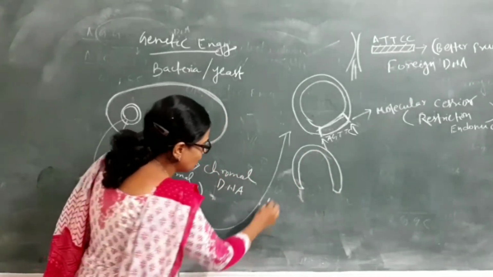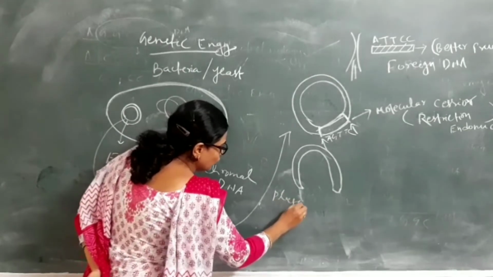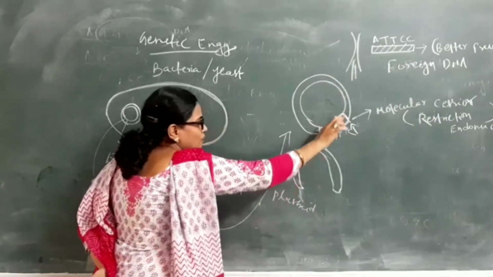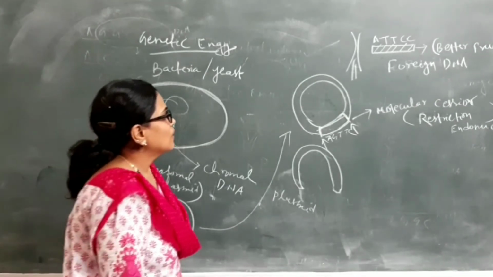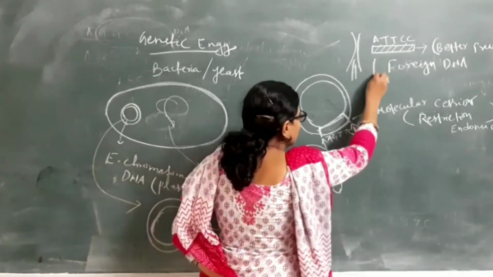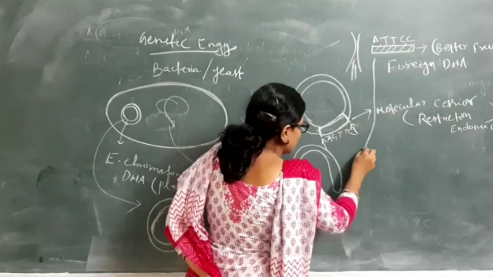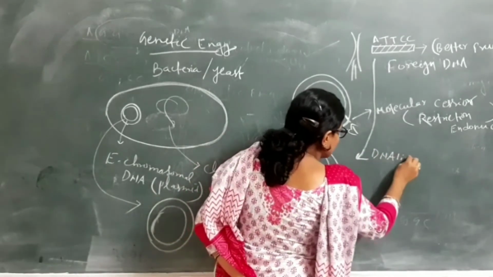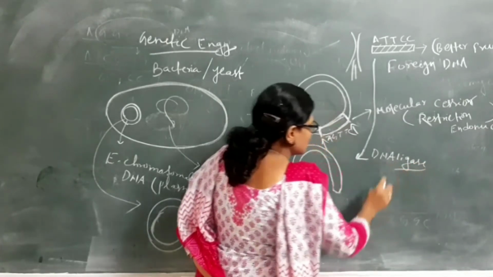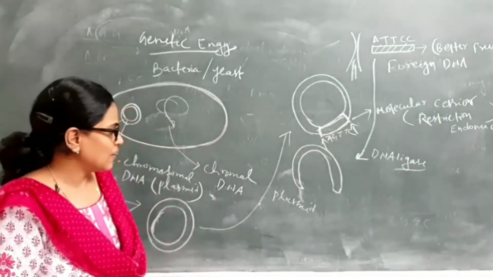This is the plasmid. When we remove this particular portion of the plasmid DNA, we add the foreign DNA with the help of DNA ligase. Ligase means the gum of DNA.